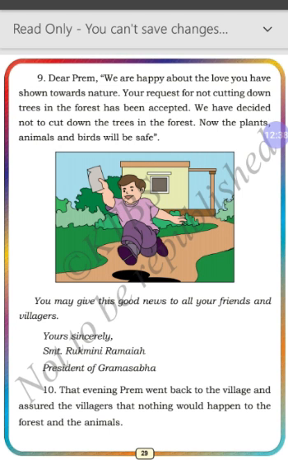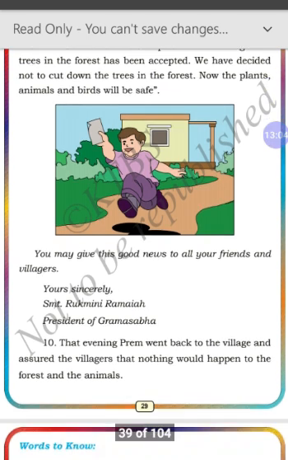So what is the letter telling? Now they decided not to cut the forest at all. Now all the trees, birds, animals will be safer. And they even asked Prem to give this good news to all the people and friends. So that is the letter. At the last, the letter is signed by the President of Gram Sabha, Srimati Rukmini Ramayam. So this was the topic of the letter.